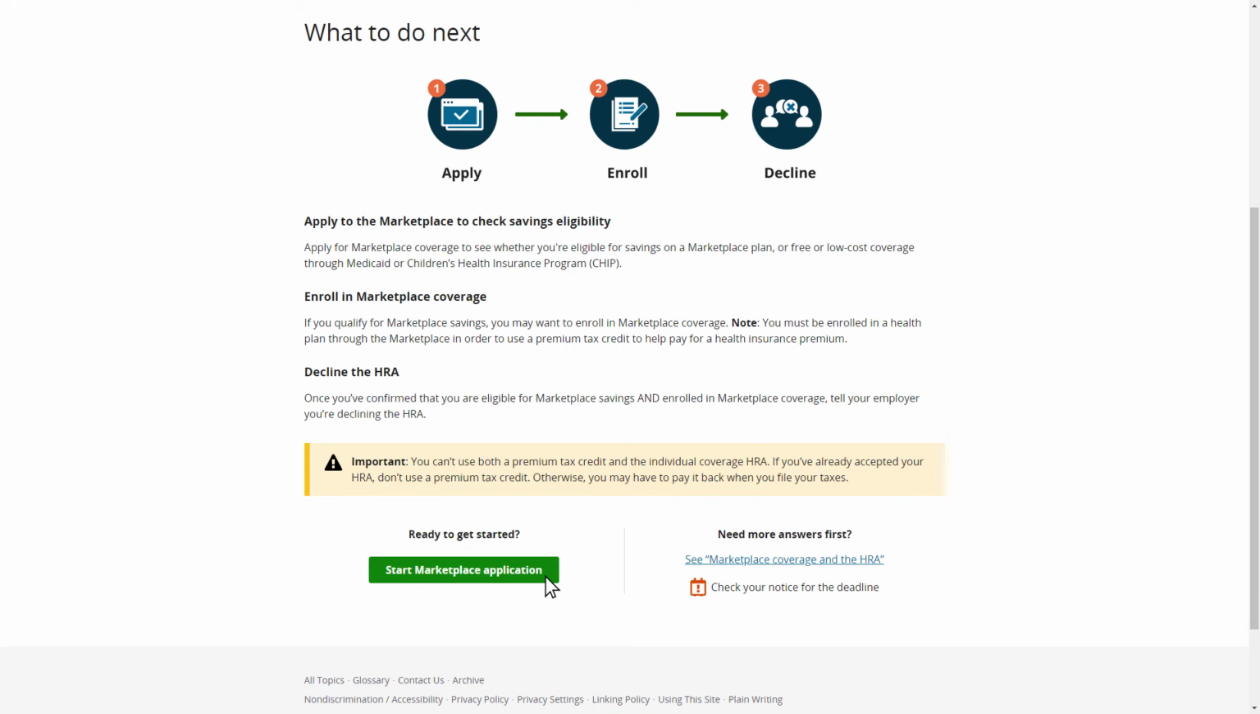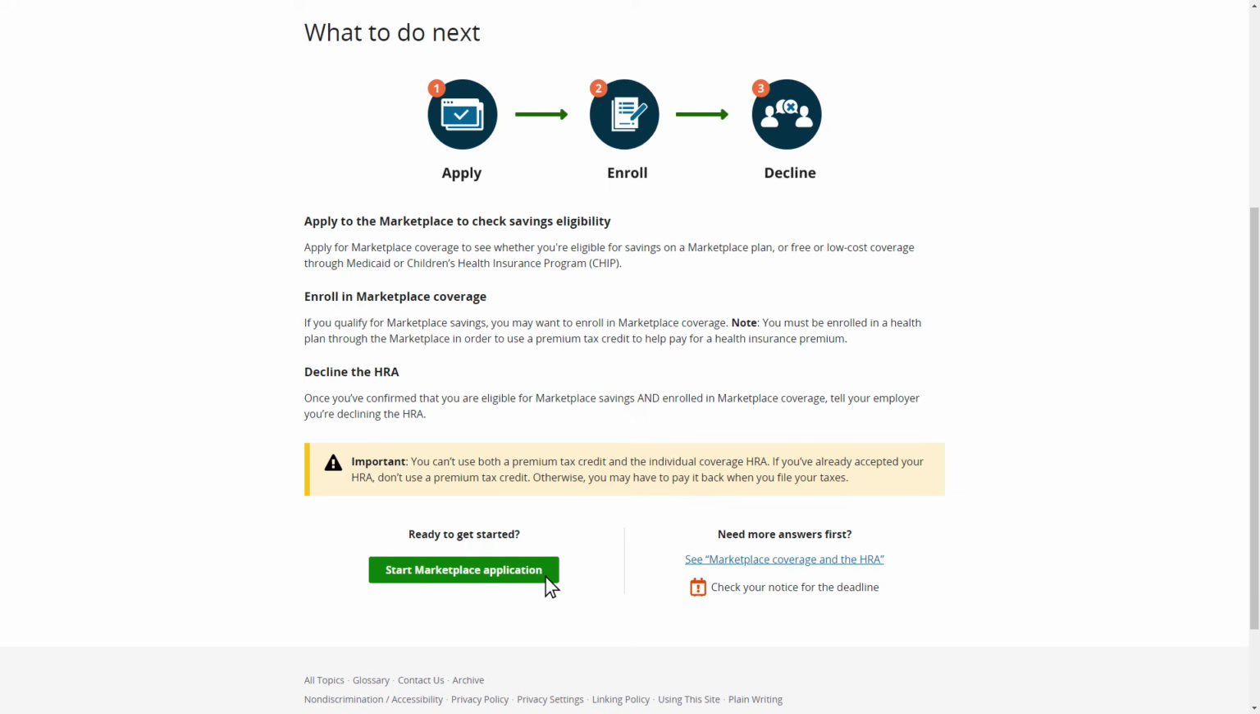If her family's eligibility results match the expected outcome from the tool, and she does qualify for savings, Amy must enroll in a marketplace plan if she wants to use those savings to help cover her health insurance premiums, and she must decline or opt out of her HRA offer.